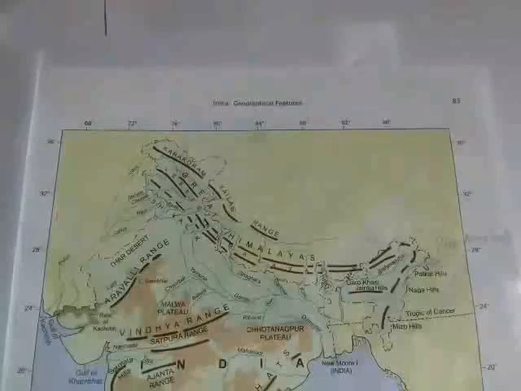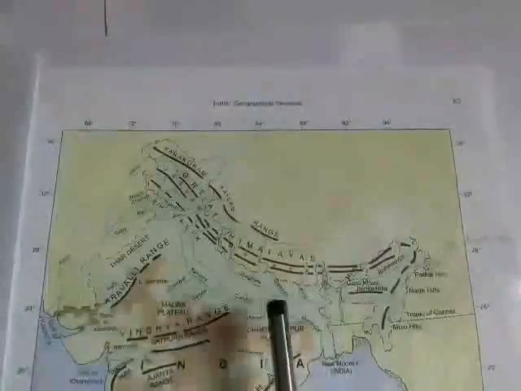The Ganga plain. The most extensive part of the northern plains is formed by the Ganga and its tributaries. The Ganga and its chief tributary, the Yamuna, originate in the Himalayas. Some of the other Himalayan tributaries of the Ganga are Ghagra, Gandak, and Kosi.